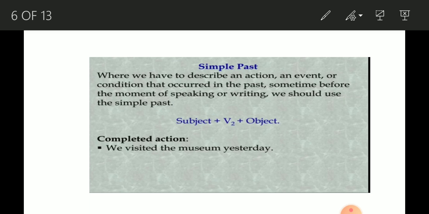Simple past is sometimes used with an adverb of time. In such a case, the time may be either implied or indicated by the context. I learned Punjabi in Chandigarh. Now, the sentence structure of simple past is subject plus V2 form of verb plus the object. We visited the museum yesterday. And this V2 form of the verb mostly ends with ed, except in some cases.